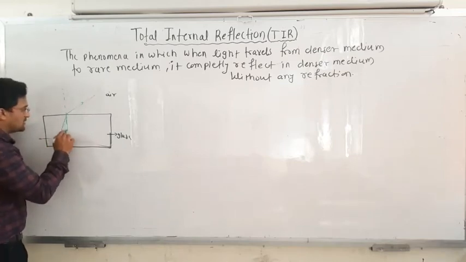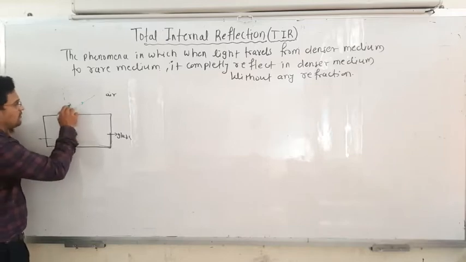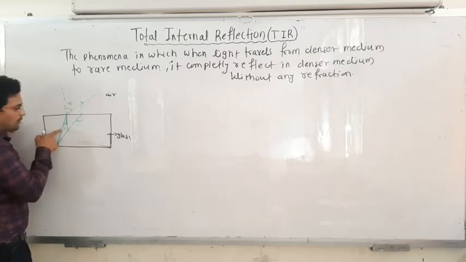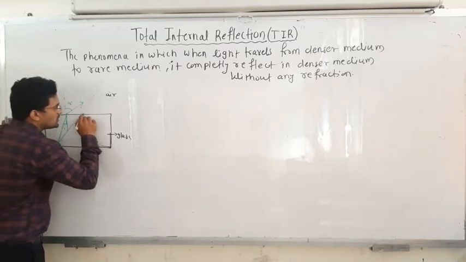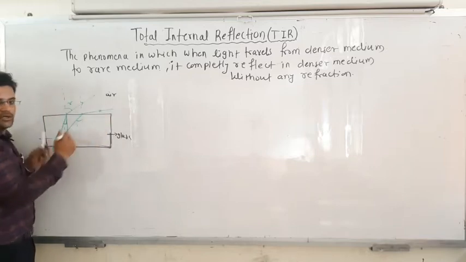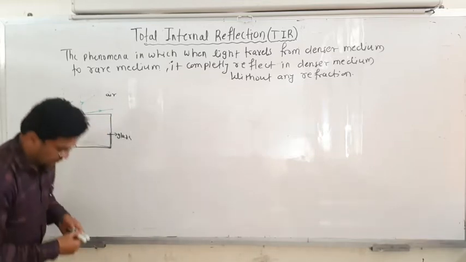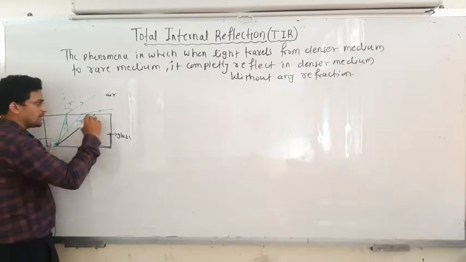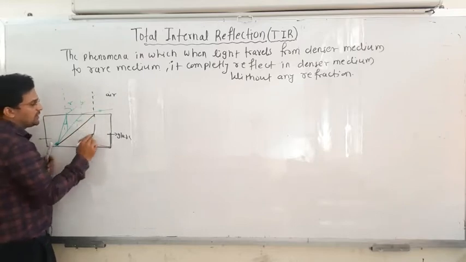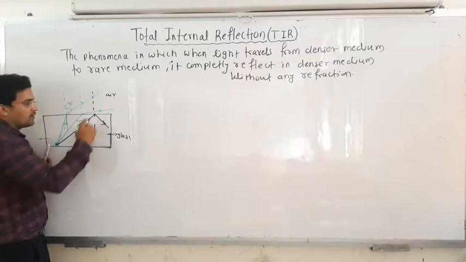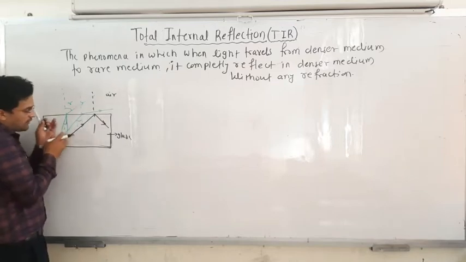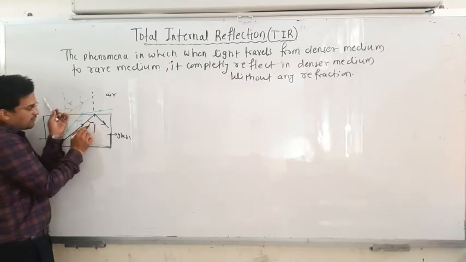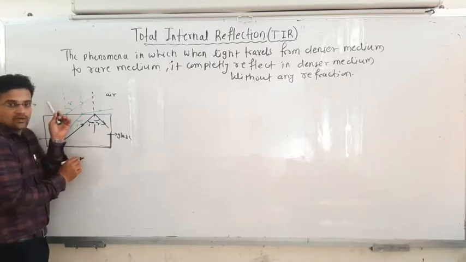Now as I increase this i, this is the angle of incident and this is the angle of refraction. As I increase this i, the angle of incident is more compared to this one, still the light bends much more, that means away from the normal, okay. Now at a particular angle, when this angle of incident is greater than the particular angle, then this light is completely reflected in the same medium, okay. There is no light in this air medium, so all the light which is traveling from the denser medium will be reflected back with the angle of incident becoming the angle of reflection, correct, okay.